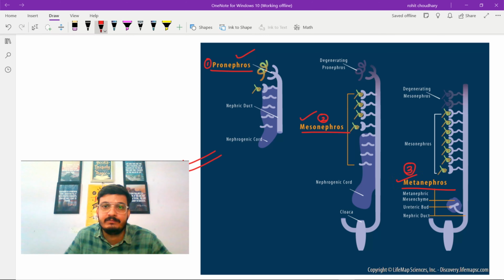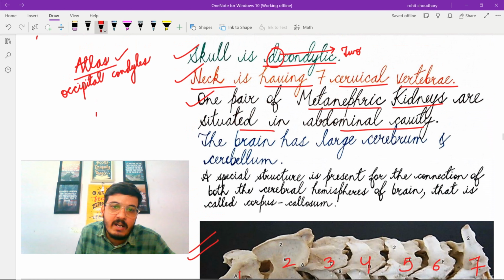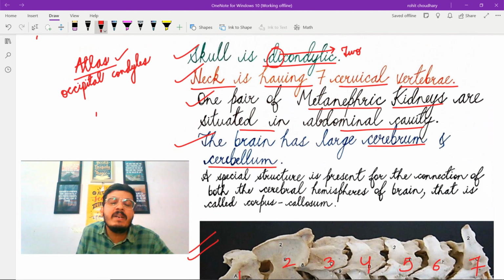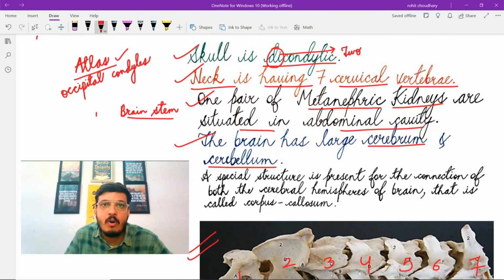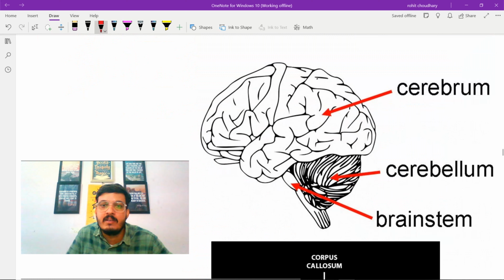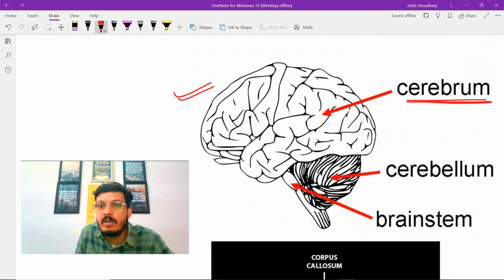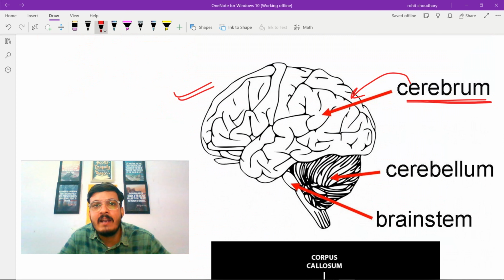The next important characteristic feature is the brain has large cerebrum and cerebellum. The brain has 3 main important parts. The first one is cerebrum, the second one is cerebellum, and the third one is brainstem. All these parts will be more clear to you when we look at the diagram of the structure of the mammalian brain. So this is the structure of the mammalian brain. As we can see, this is the cerebrum. The cerebrum is the largest part of the brain and it is located at the top and front of the skull.